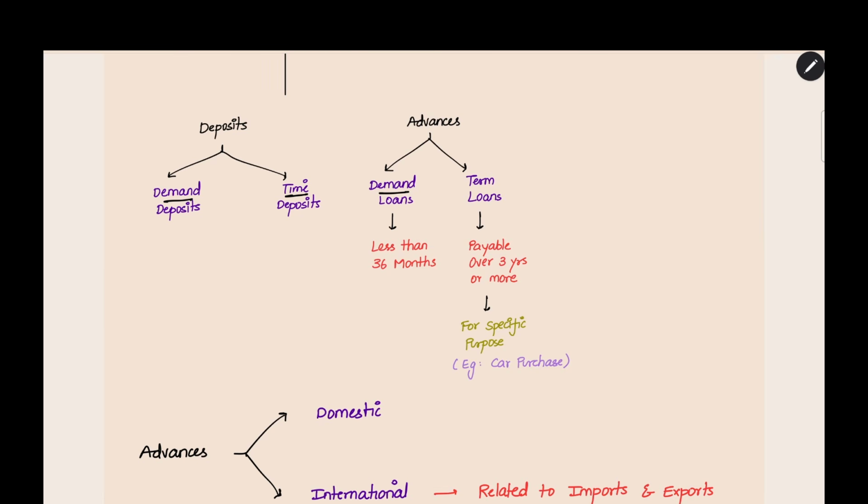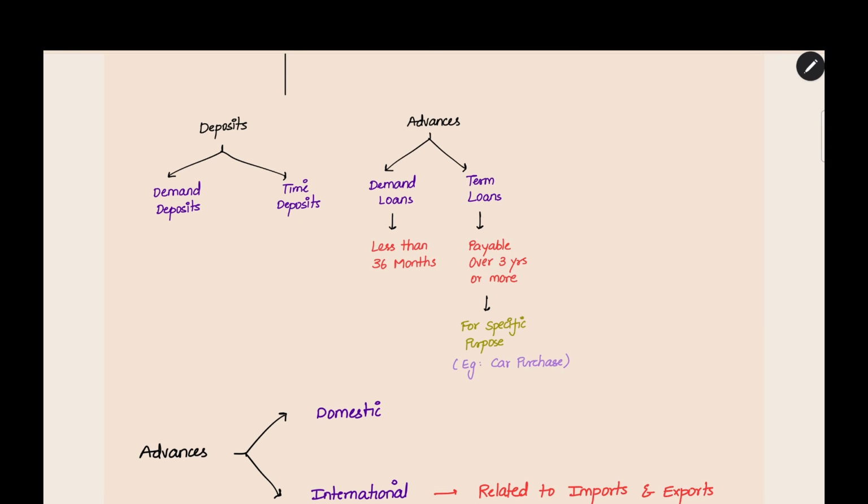In advances also, demand loans and term loans. What is the difference between demand and time is that in demand deposits or demand loans, you have to pay when demanded. The bank will demand payment from you. At that time, you have to pay the amount. There is no fixed tenure. But the general thing is, demand loans should be less than 36 months. It should be repayable within 36 months. Within 36 months, the bank will come and ask for the amount. You should pay back the demand loan. This is the thing for demand loan.